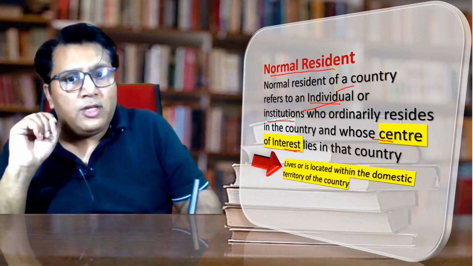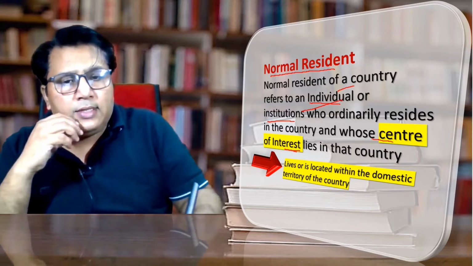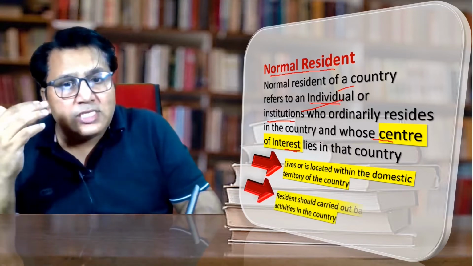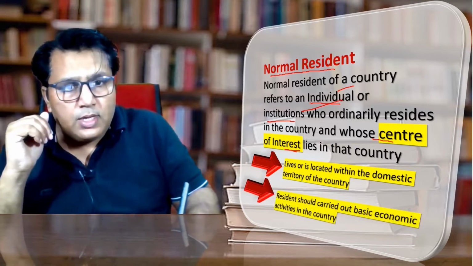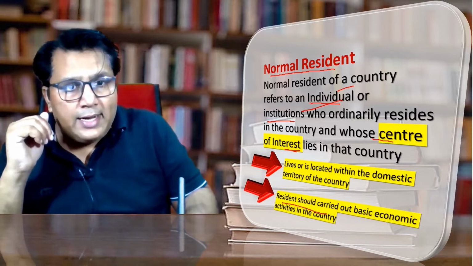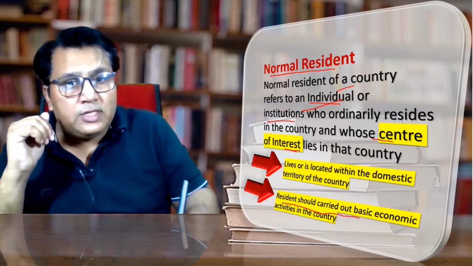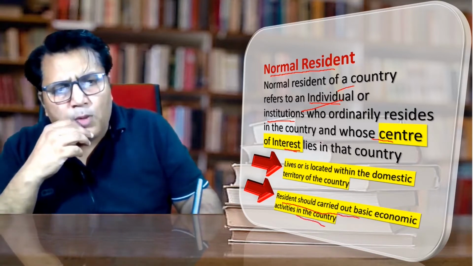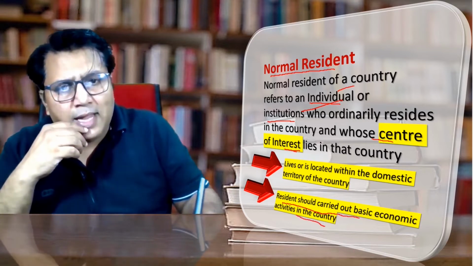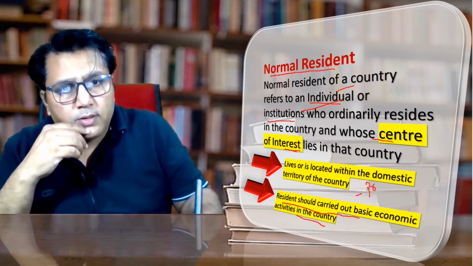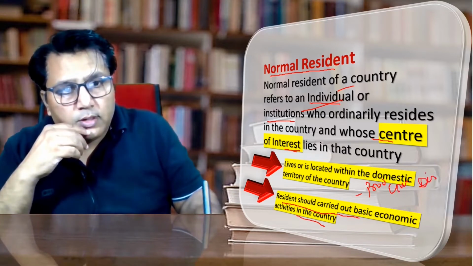The other important thing is that the resident should carry out the basic economic activities within the country. When I say basic economic activities, I am talking about production, consumption and distribution. These three activities should be carried out in the country.